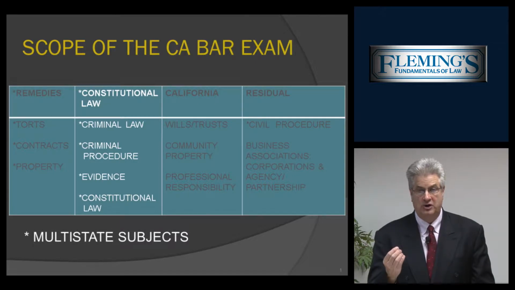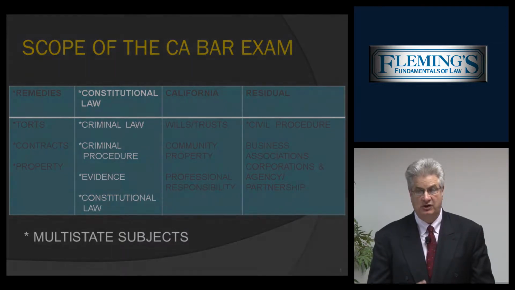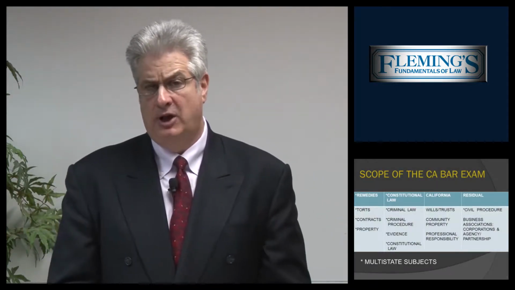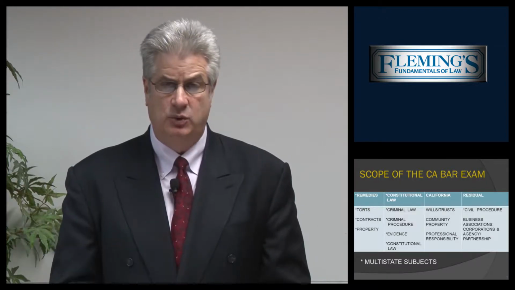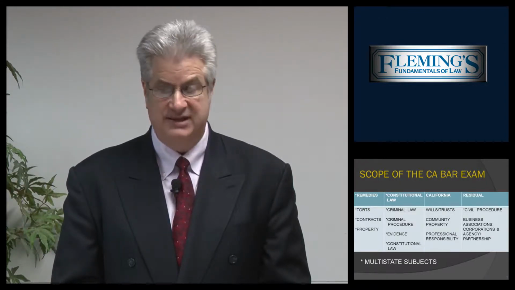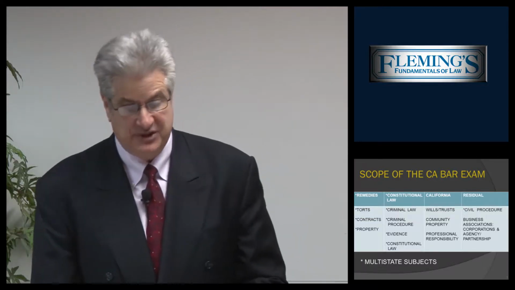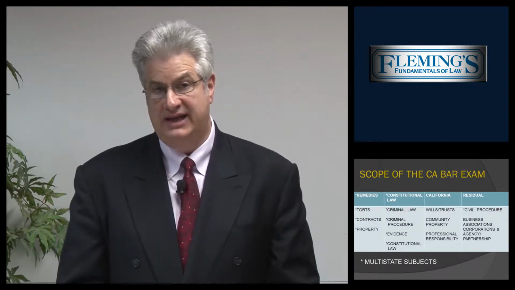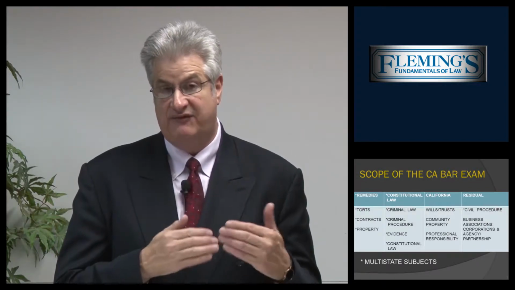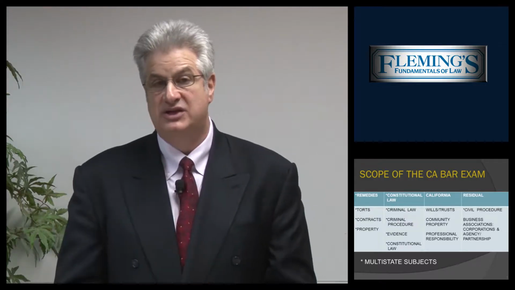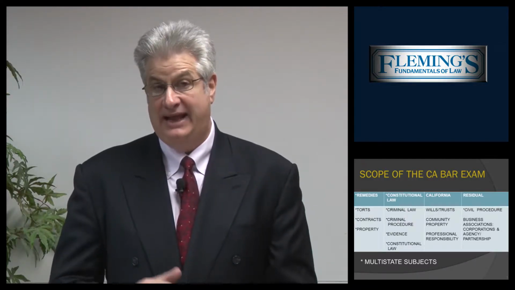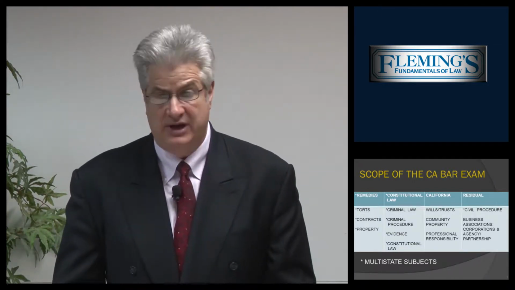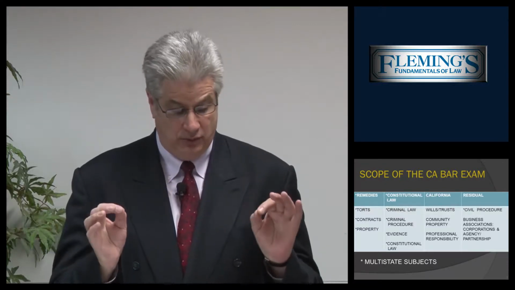Category number 2, criminal law, criminal procedure, evidence, con law. Now, criminal law and crim pro are treated as one subject on the MBE. So you'll find there are 25 questions in each topic. In crim law and crim pro, they're combined, so crim law might have 13 questions and crim pro might have 12 questions for a total of 25. There are no MB subjects in the California category, and civil procedure is the MB subject in the residual category. One important note here is that for purposes of the multiple choice, the evidence test is the federal rules of evidence, and civ pro tests the federal rules of civil procedure. California does test the California rules of evidence and California civil procedure on the essay, but those are not tested on the MB, federal rules only.